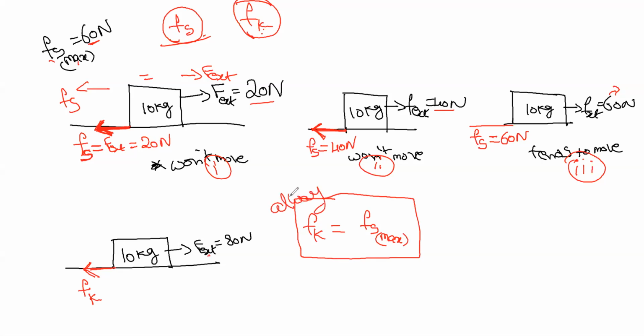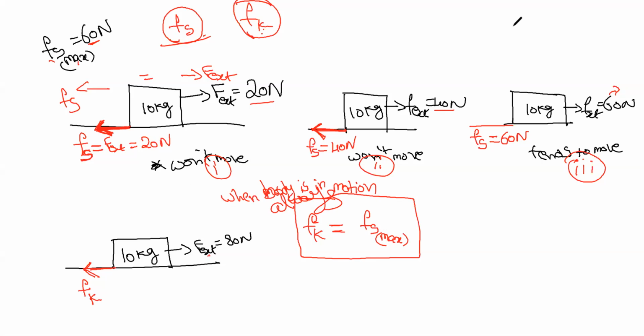It is always when the body moves, when the body is in motion. When the body is in motion, the kinetic friction is equal to the maximum static friction.